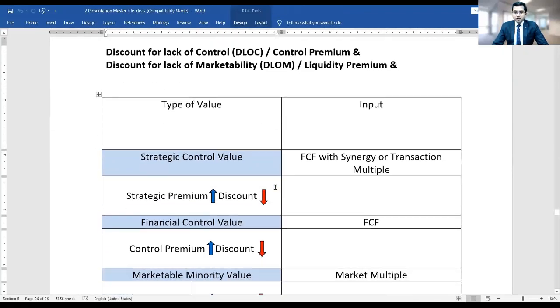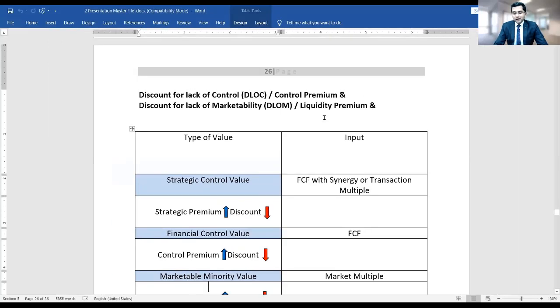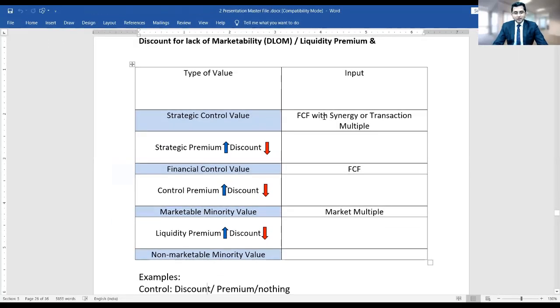Look, how to adjust, and in what situation to adjust control premium and discount and liquidity premium and discount. First, let's talk about liquidity premium and discount. Say I'm making a valuation of an unlisted company and I'm using the market multiple approach. I find a comparable listed company, and the comparable listed company has a price earning ratio of 20 times, while my earning is 10 rupees. So my earning of 10 rupees multiplied by the P/E ratio of the listed company, 20 times, that is 200 rupees, should be the fair value for my share.